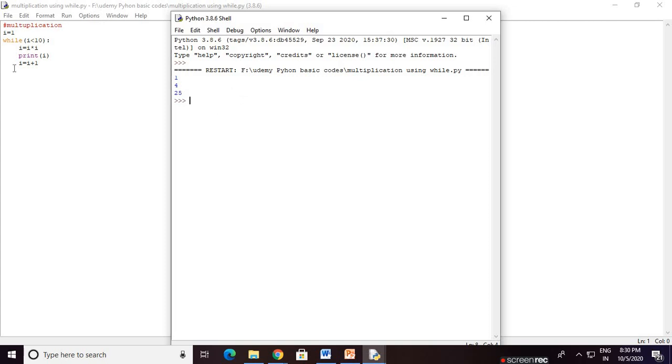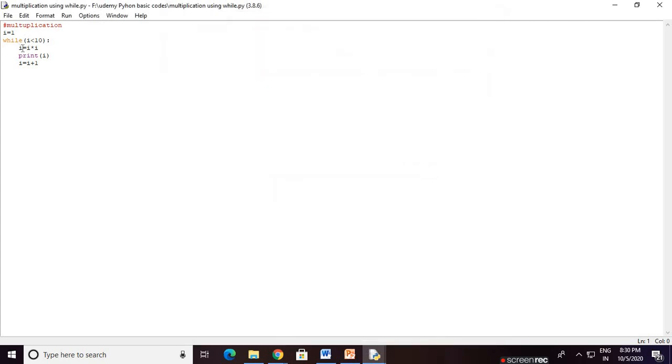Yes, as I told you. Print the 4. 4 plus 1 is 5. Then again go to the while loop. Is 5 less than 10? Yes. Now the value of i is 5, so 5 into 5 is 25. 25 is printed. Then i equals 25 plus 1, that means 26. Check again at the while loop. Is 26 less than 10? False. The condition fails and the loop stops.